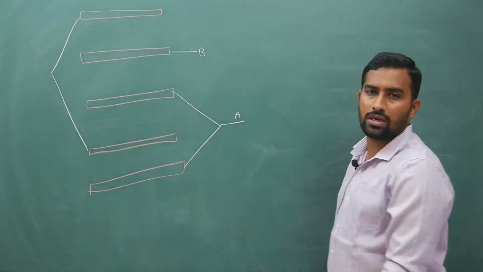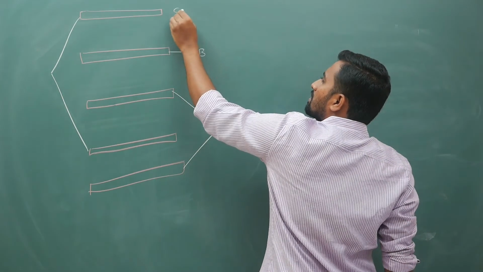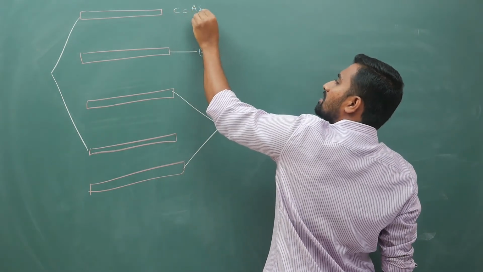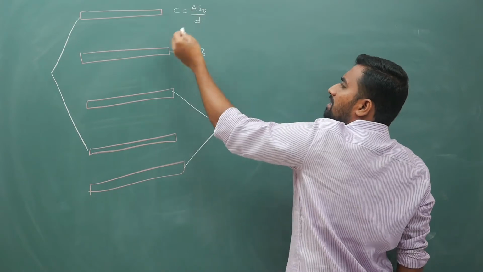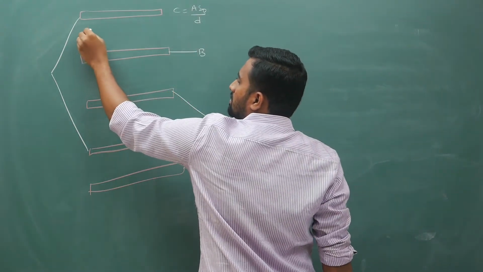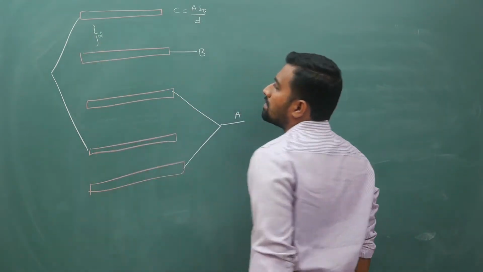You are supposed to give equivalent capacitance. Assume each plate's area is A, everywhere it is air, distance between the plates is D. This distance you assume it is D.